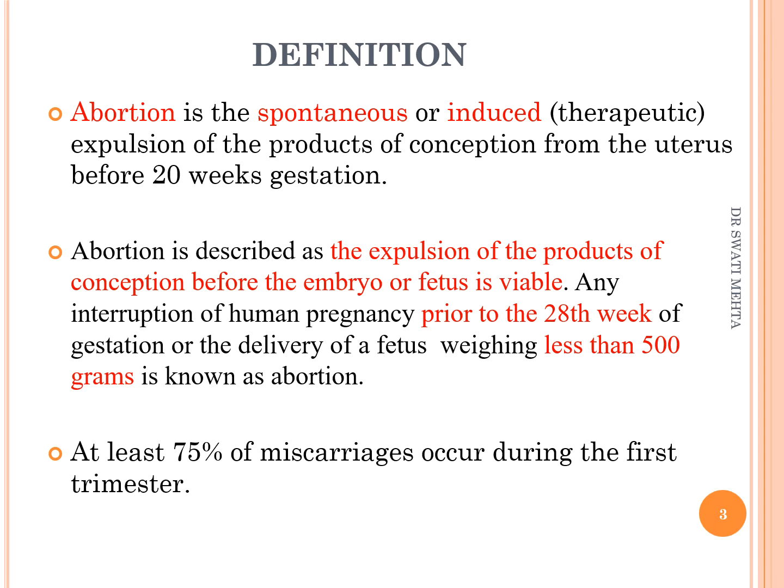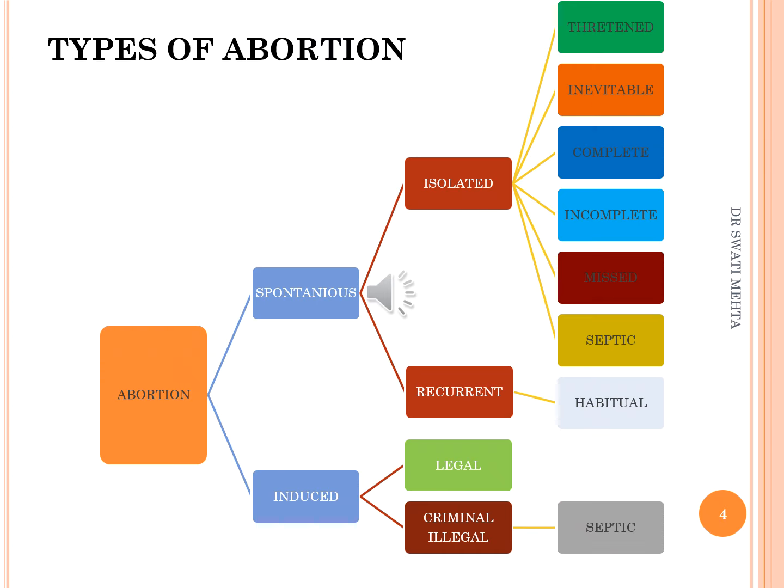Abortion, which may be spontaneous or induced, is defined as the expulsion of products of conception before the embryo or fetus is viable, that is before 28 weeks of gestation, and the product is having weight less than 500 grams. The types of abortion we can divide into spontaneous and induced.